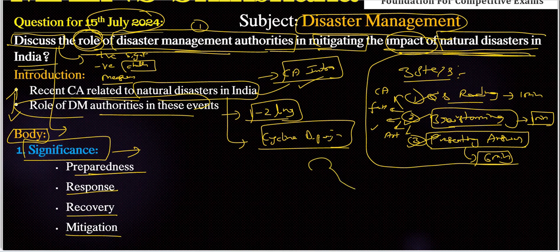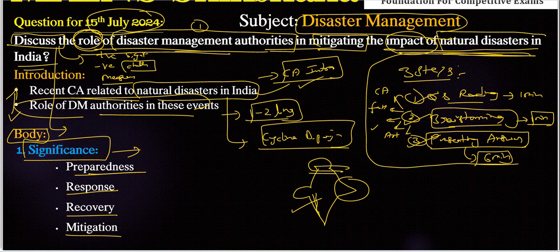So, inclusion of particular disasters or natural disaster-prone areas in India, right? Especially in the northeastern states or Himalayan areas, right? We can include areas like the Western Ghats, right? We need to identify, or locate, all these natural disaster-prone areas. Okay, that will be a value addition to our answer here.